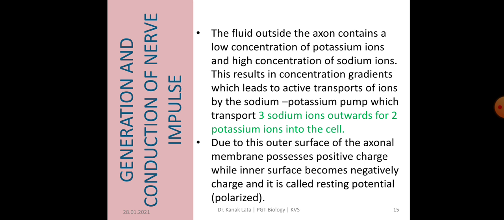So due to this, there is a concentration gradient which results in active transport of ions by the sodium potassium pump, which transports 3 sodium ions outside for 2 potassium ions into the cell, as a result of which the outer surface of the axonal membrane becomes positively charged while the inner surface becomes negatively charged, and in this situation it is called resting potential or polarized state.